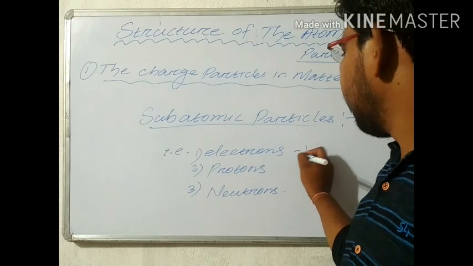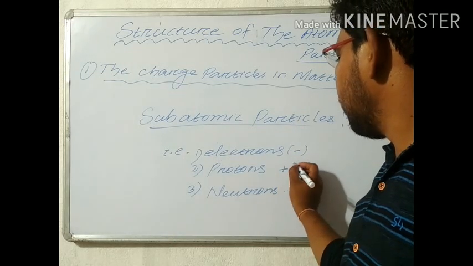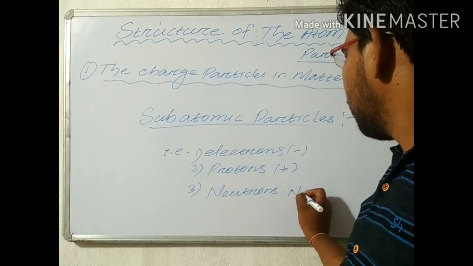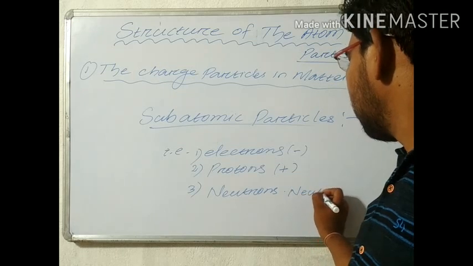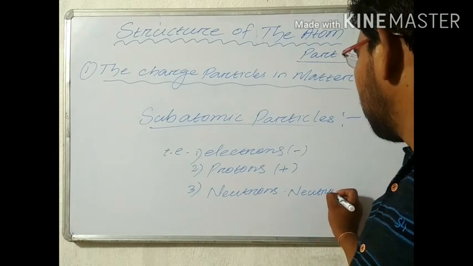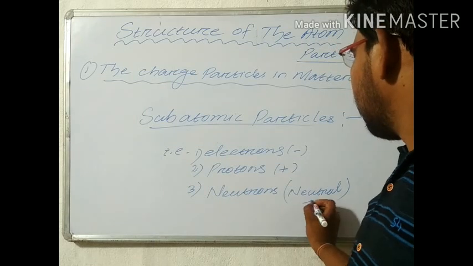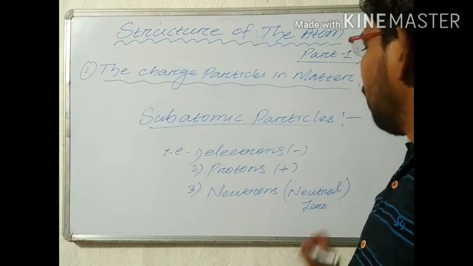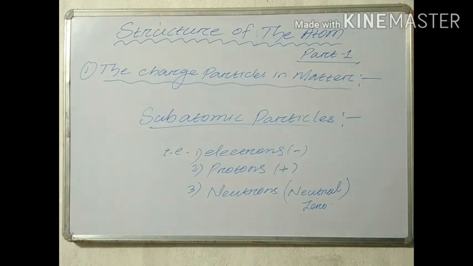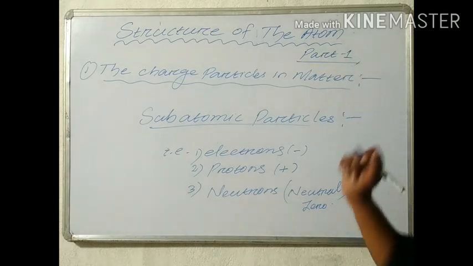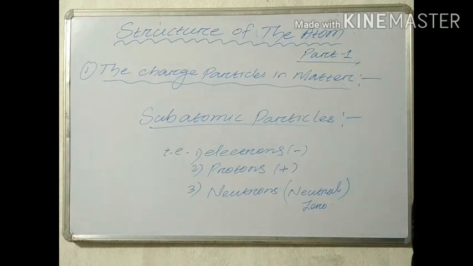Electron is negatively charged, proton is positively charged, and neutron has no charge, it is neutral. Neutron has no charge, its charge is 0. So due to this reason, the atom is wholly electrically neutral.